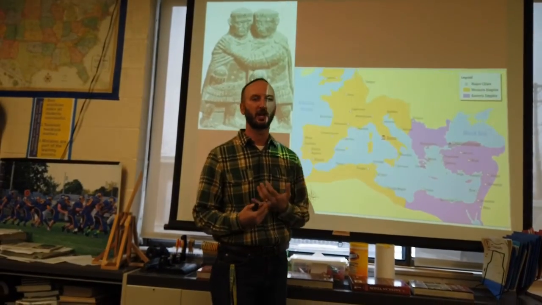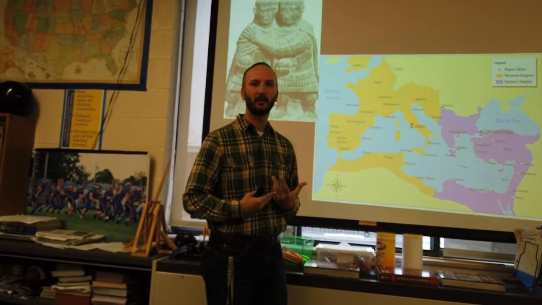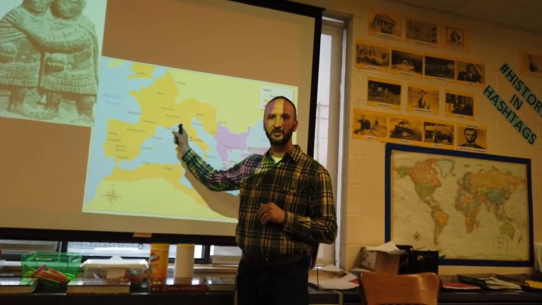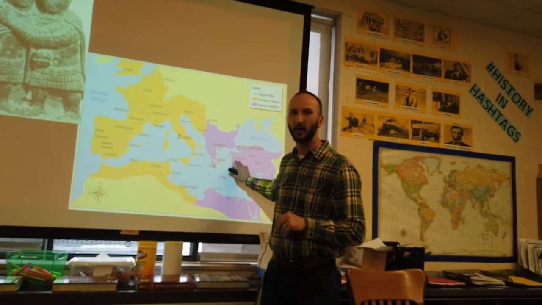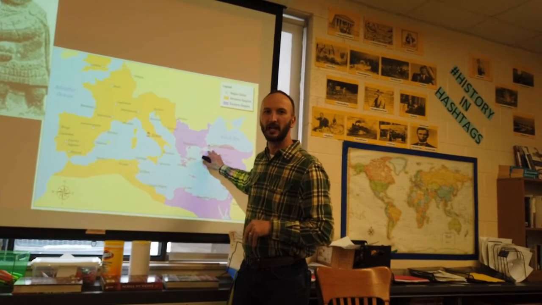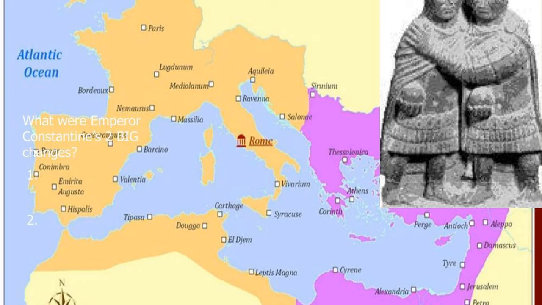Okay, so as we continue talking about reasons why Rome fell, over my shoulder we have another weakening point. When we look at the images behind me, we've got the statues which represent Emperor Diocletian and his co-emperor Maximian. They are going to end up splitting the empire, and as you look at the map over my shoulder here, this shows that Rome will be split into two halves. We'll have the Western Roman Empire, which is centered at Rome, and we'll have the Eastern Roman Empire, which will eventually be centered at Constantinople. Originally it's called Byzantium, but Emperor Constantine is going to rename it Constantinople and move the entire government seat for Rome to the east.